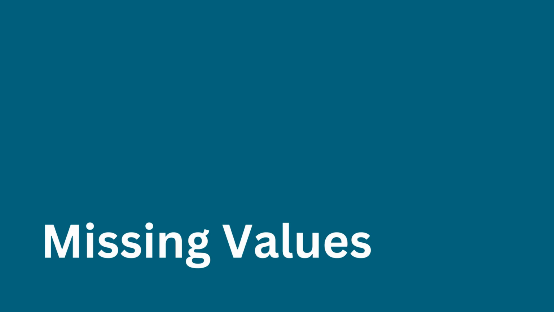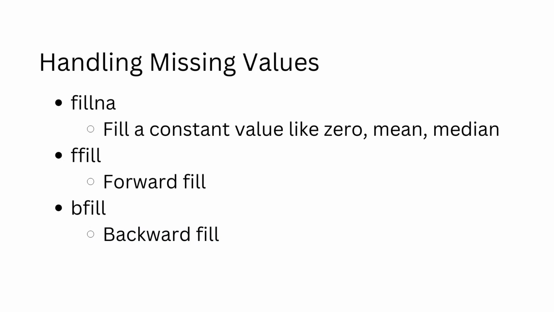In the real world, no data set is perfect. It will almost always have missing values. Hence, it becomes vital to handle the missing values before performing analyses or building a machine learning model on it. Pandas offers the options to fill a constant value, like 0, mean, or median of that series. We can also use forward fill and backward fill options. Let's see them in action.